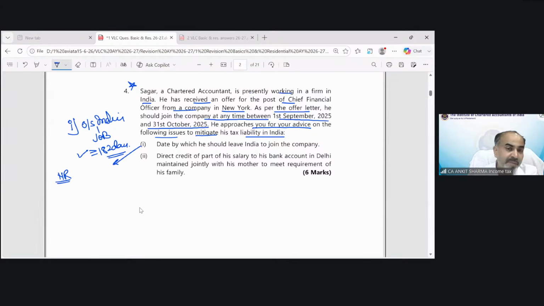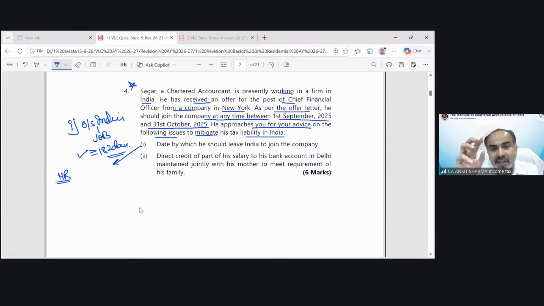If I would be able to make him a non-resident, that means the income which he is going to earn outside India, which arises outside India because he's doing work outside India, as well as if he receives that salary outside India, he need not pay tax because he would become a non-resident.